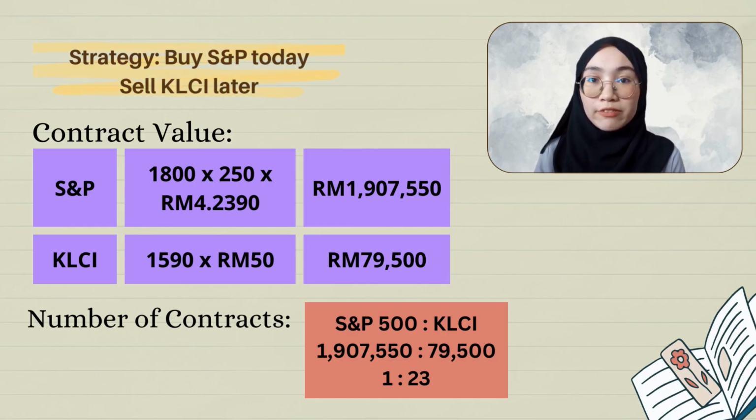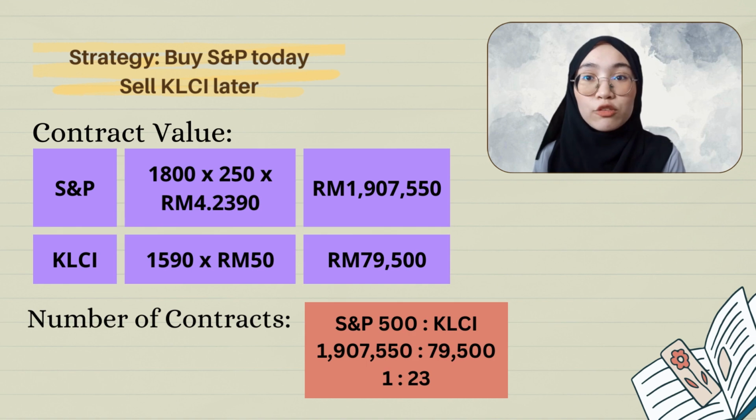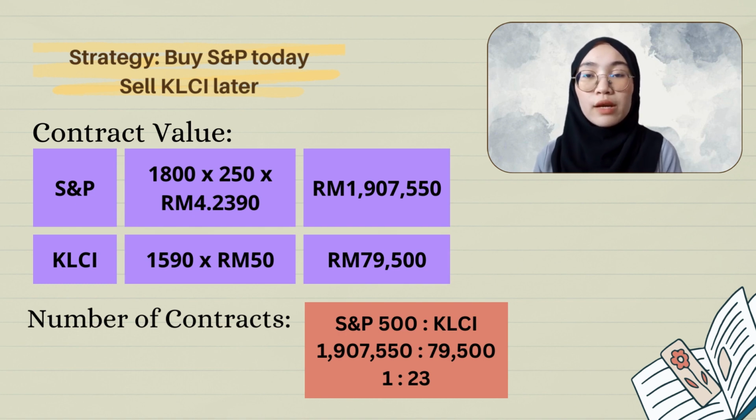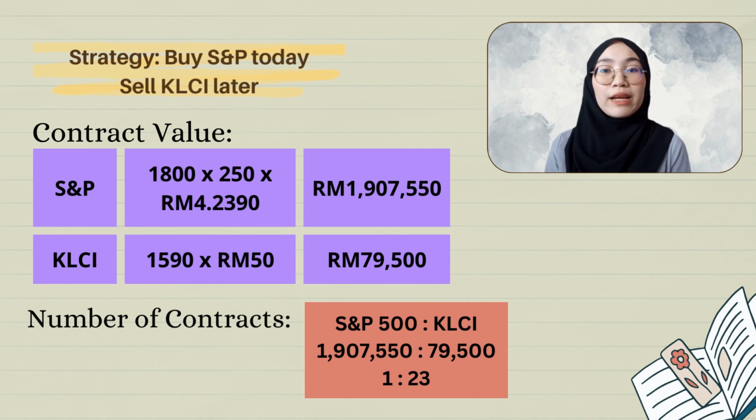Based on the information given, it was forecasted that the stock market will be in an uptrend and the S&P 500 will outperform the KLCI. So, the first step to solve this question is the strategy that we are going to use, which is to buy S&P 500 today and sell KLCI later. The second step is, we will calculate the contract value for both indices. As you can see from the slide, to calculate the S&P contract value, we have to multiply the price of March 2020 S&P, which is 1,800, times 250 and times the exchange rate. The contract value is